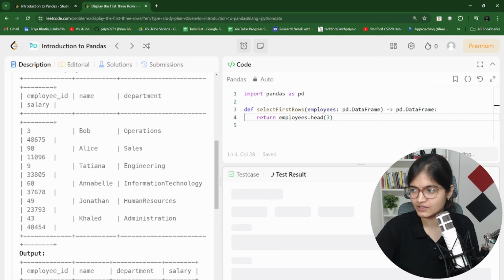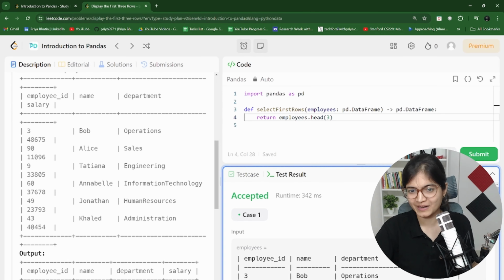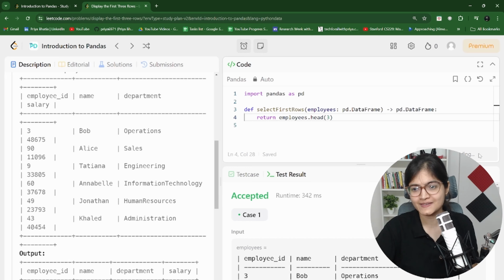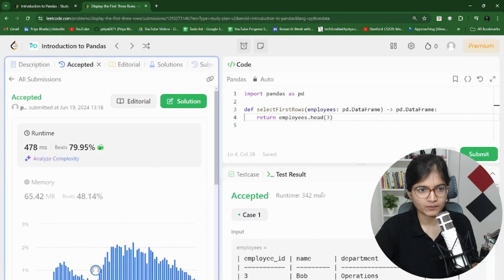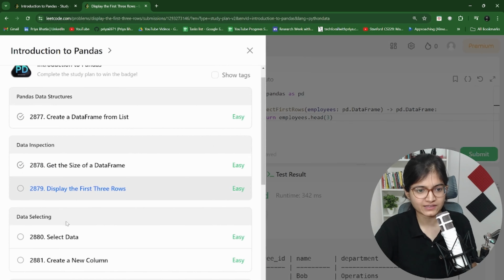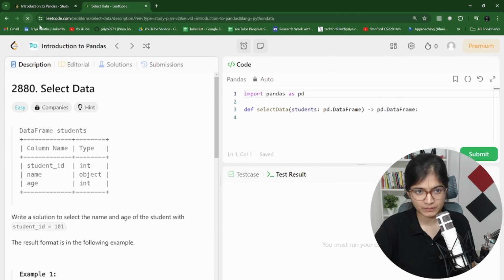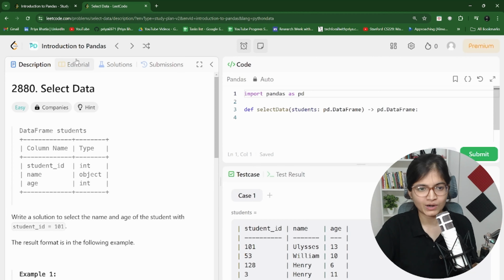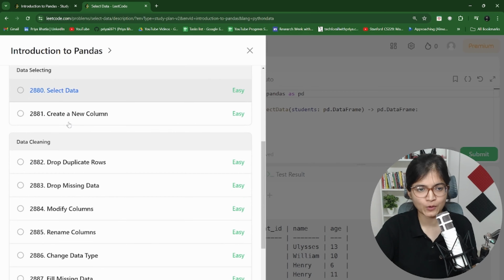So let's run this code again and see whether our expectation is correct or not. Let's try to submit this and check whether it is passing all the test cases or not. And superb, it has passed all the test cases. Now let's go to problem number 4 and see what it is showing us. So the first 3 problems are solved.